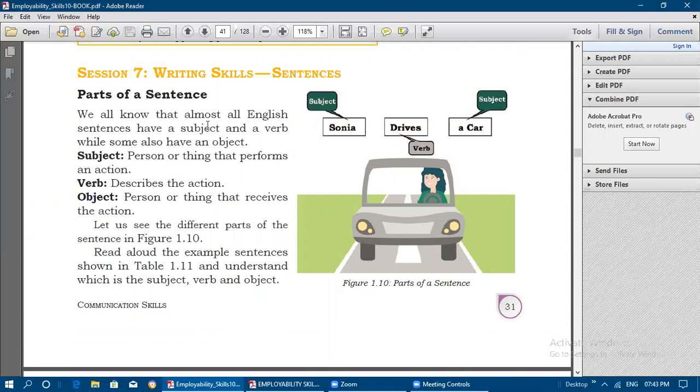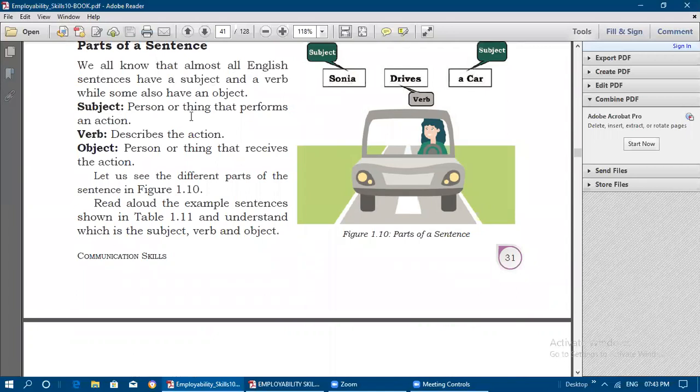Okay, we all know that almost all English sentences have a subject and a verb, while some also have an object. See here, a subject is a person or thing that performs an action. Who is doing the action? That is called the subject. Who is receiving the action? That is called the object. Describing the action is called the verb.